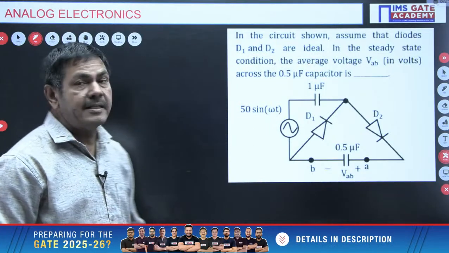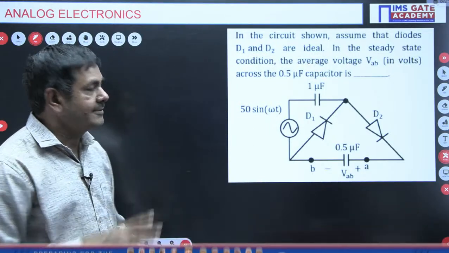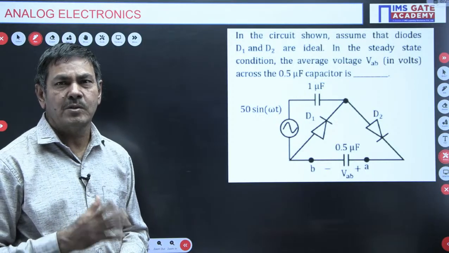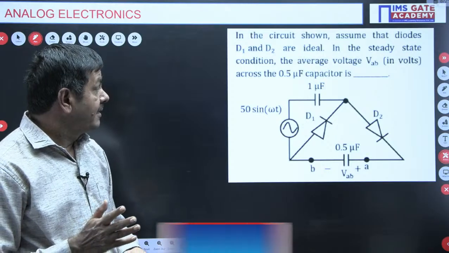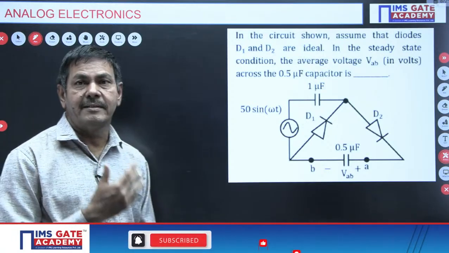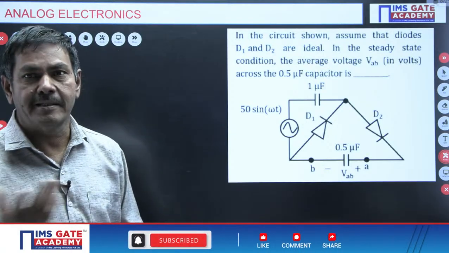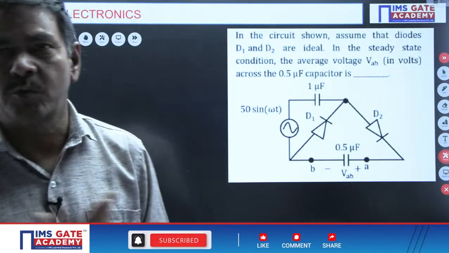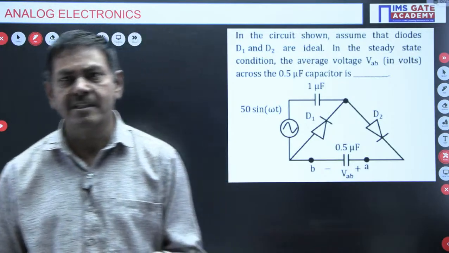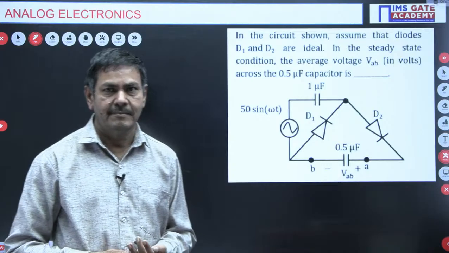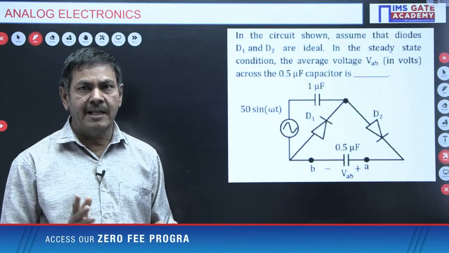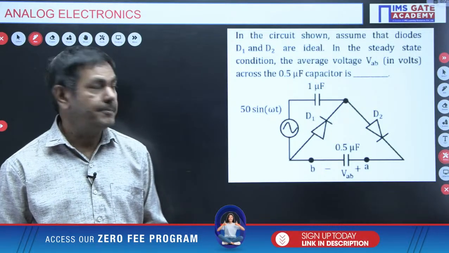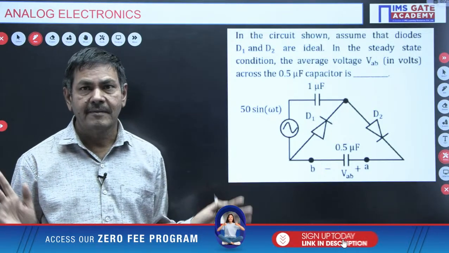Anybody can say, what is the name of this network? Is it just one diode circuit? Is it a known circuit or an unknown circuit? Just by watching the circuit, you can come to the conclusion. But you know very well, is it a clamping circuit or a rectifier? Is it a clipping circuit? You need to check, then we have to do the problem.